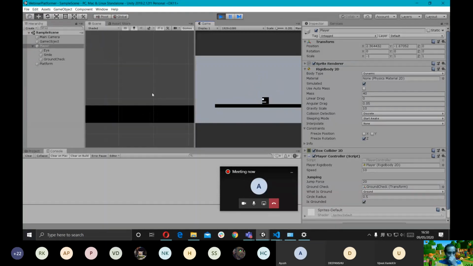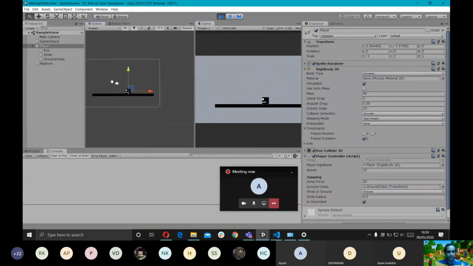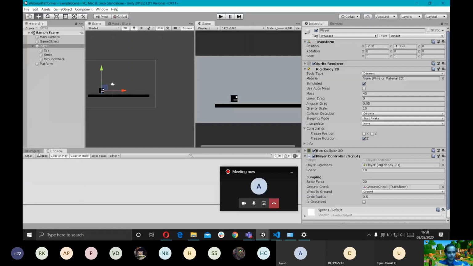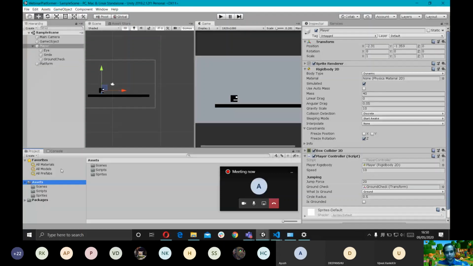So let's try to create a small level. Anybody have any questions right now?